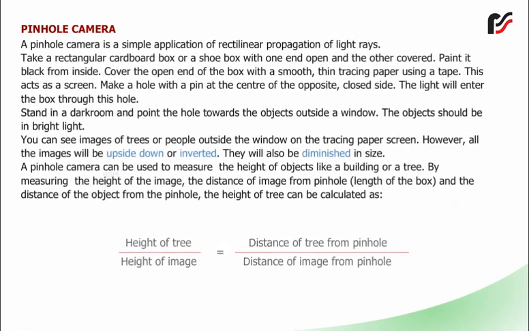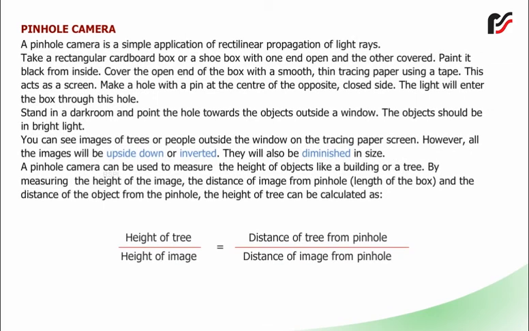Pinhole camera. A pinhole camera is a simple application of rectilinear propagation of light rays. Take a rectangular cardboard box or a shoe box with one end open and the other covered. Paint it black from inside. Cover the open end of box with a smooth, thin tracing paper using a tape. This acts as a screen. Make a hole with a pin at the center of the opposite closed side.